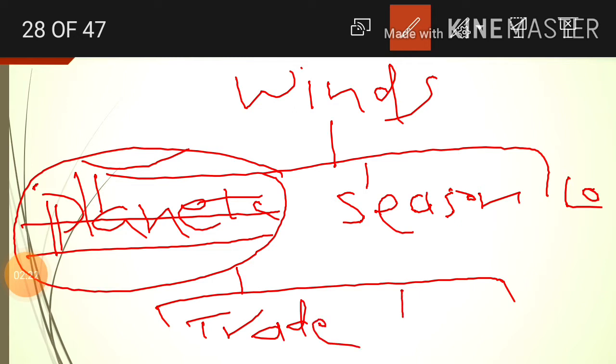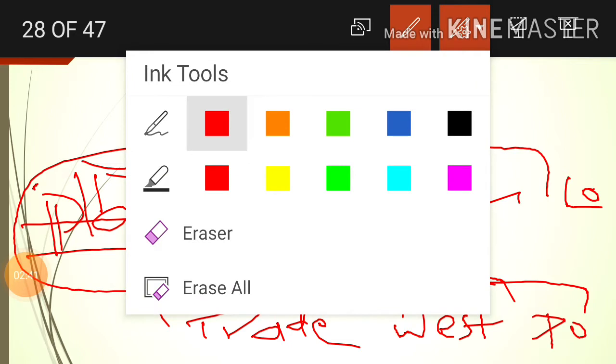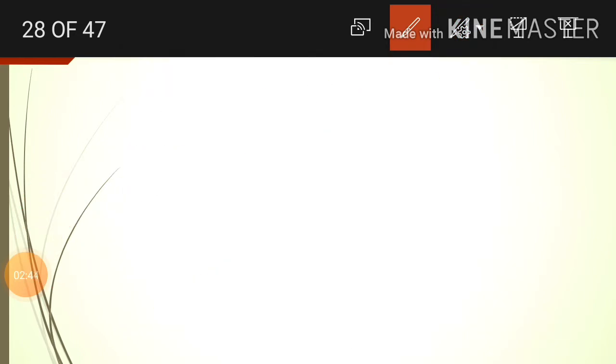Next one is westerly winds, westerlies or westerly, both are correct. Next, polar winds. We focus on these winds. Let me take one more slide here. Now see here, focus one by one.